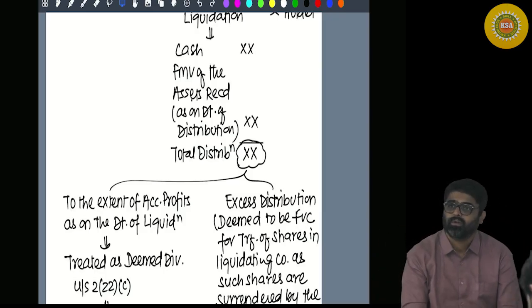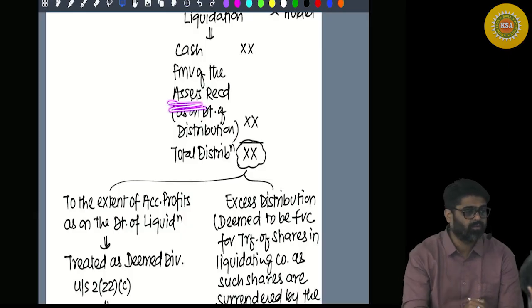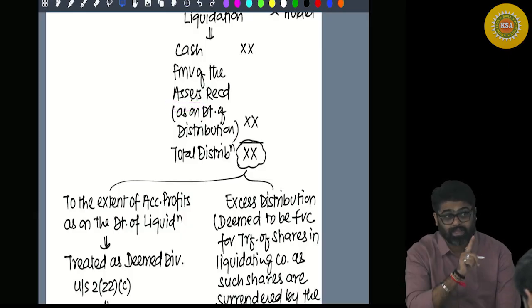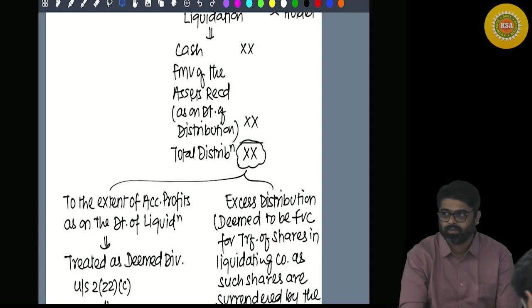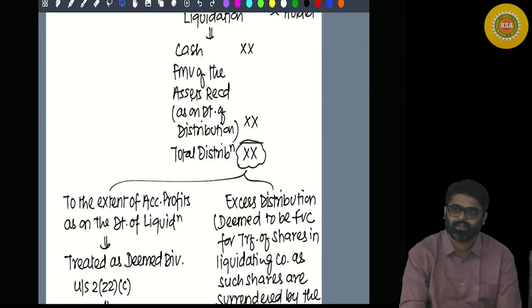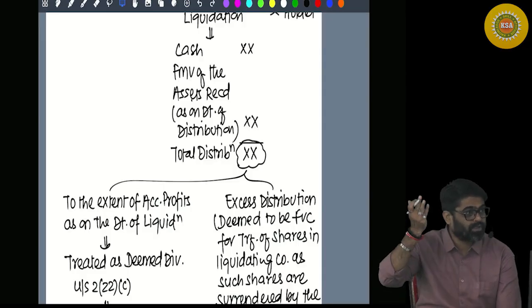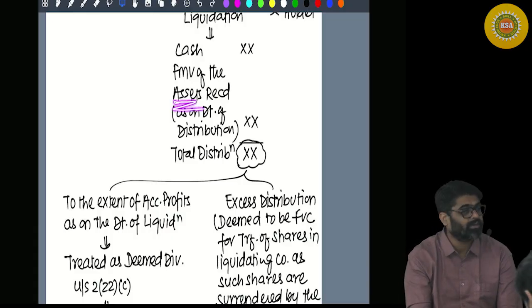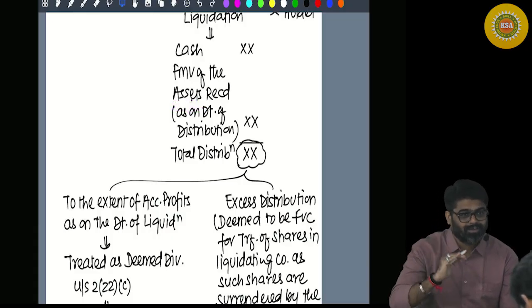Understood now? Now the same asset which came to you on liquidation, you are transferring that asset. Will you calculate capital gain at that time? In future, now what are you transferring? This asset which you received on liquidation.